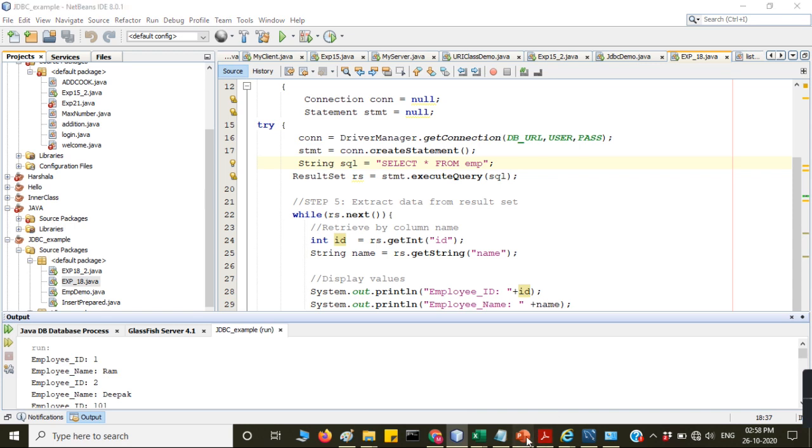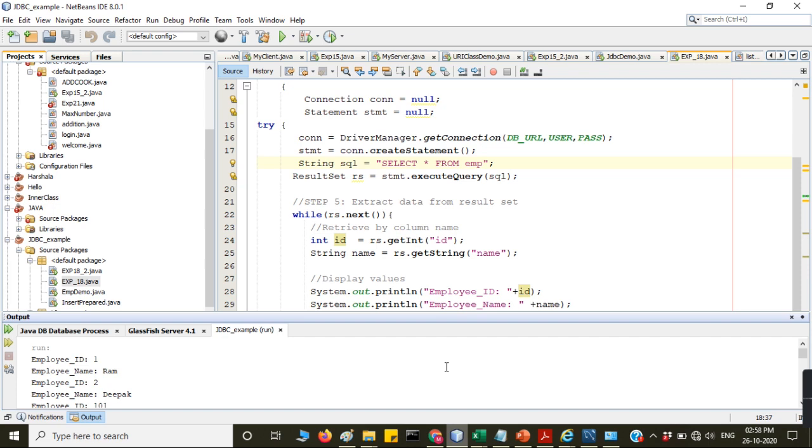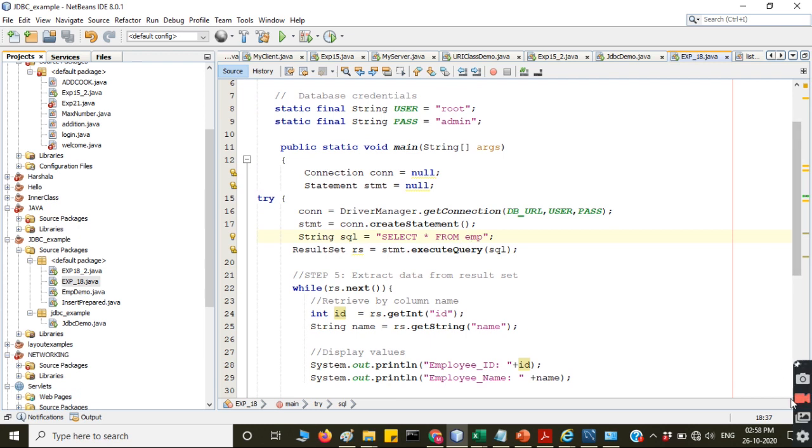So next we will see, yes, what to do first. So what are the steps? First you have to make the connection: install the driver, and do the import statement. After that, install the driver, installation of the driver, and after that make the connection, and create the result set object. Create the result set object.